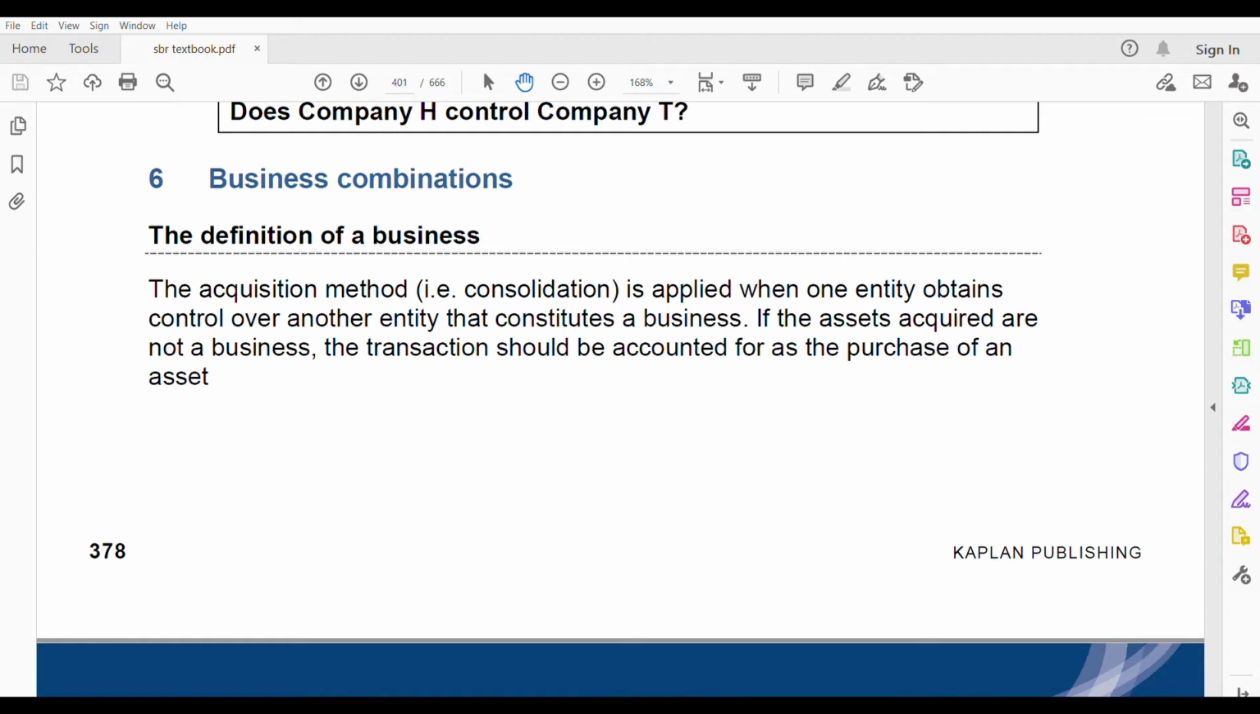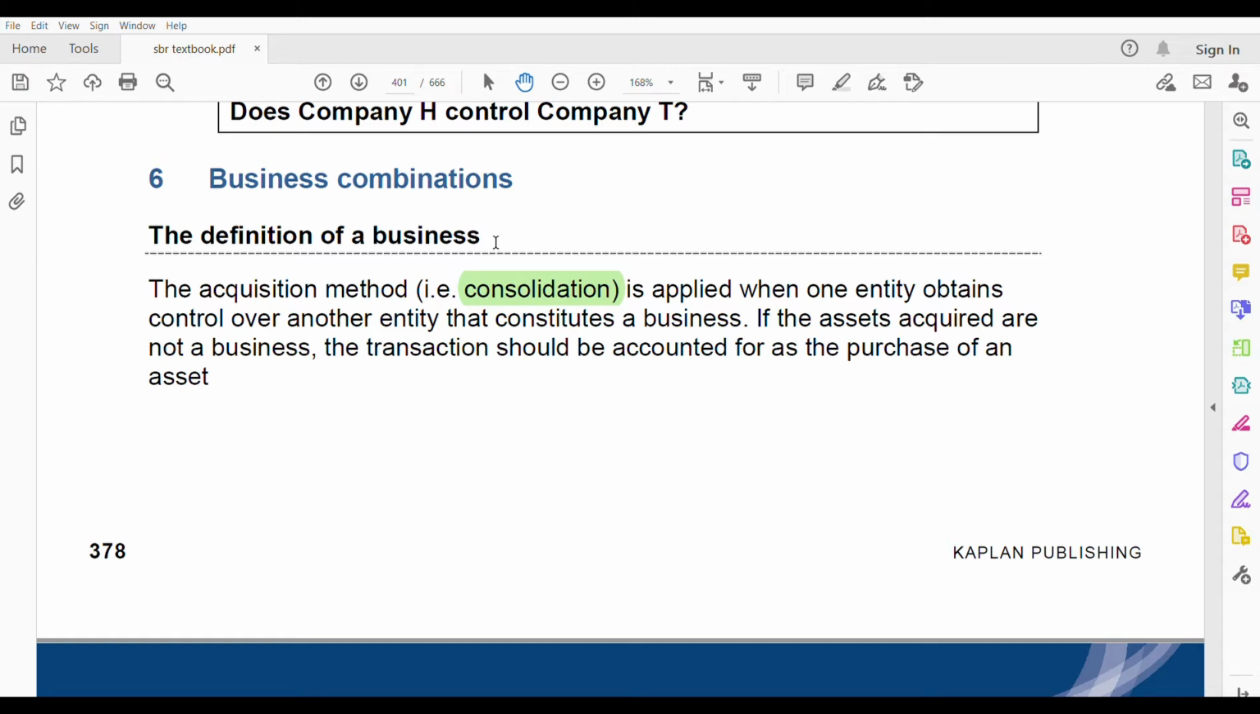Business is something which is not an asset, of course. Yes, we all know that, right? When it's a business combination, that means you're purchasing a business. What should you do? You should consolidate.